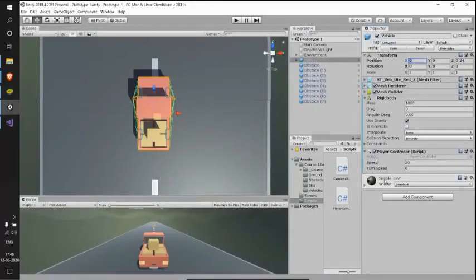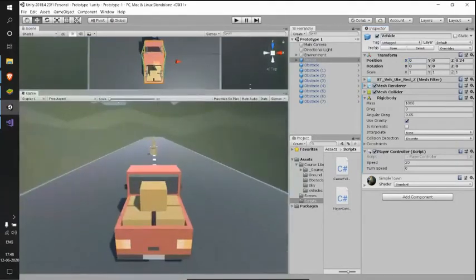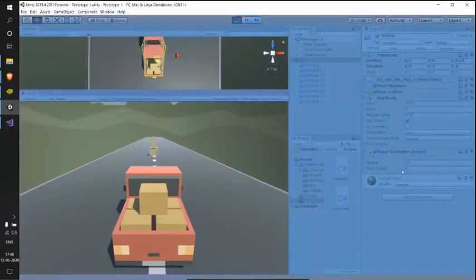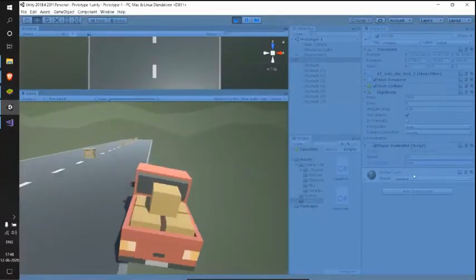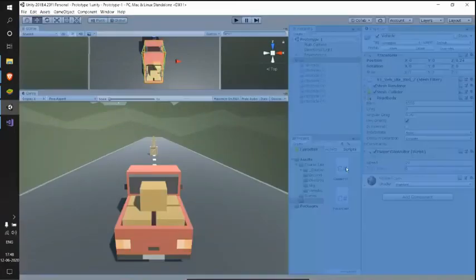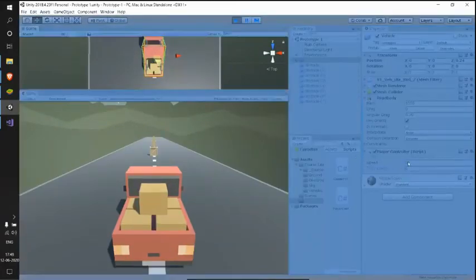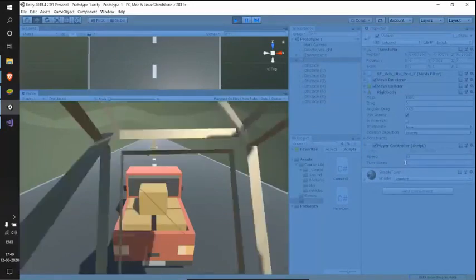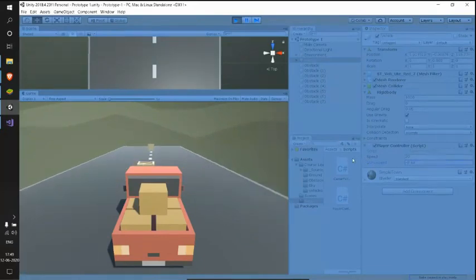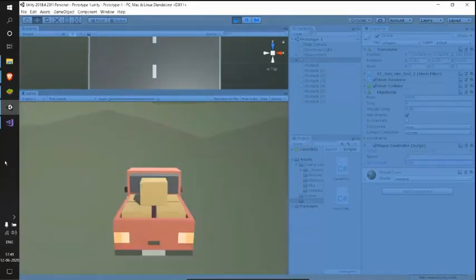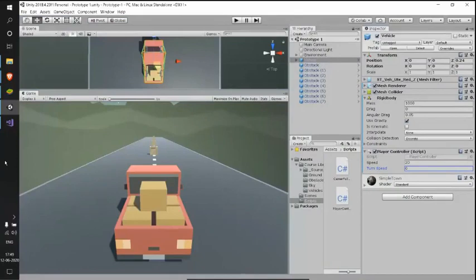So see here, we've got our turn speed variable, and let's just go play, and while playing I'll change my turn speed variable. See, when I'm increasing my turn speed value, it will be moving right, and when I'm decreasing this turn speed value, it will be moving left. So we came to know that by changing this turn speed value based on our input, the car moves.